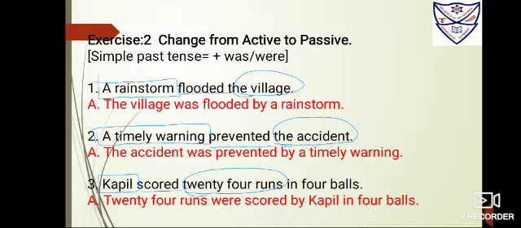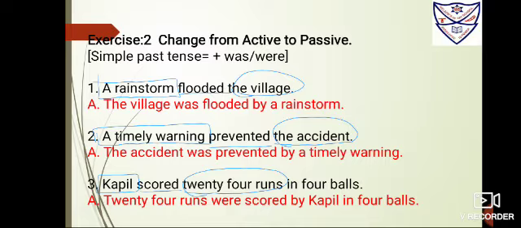Number 1: A rainstorm flooded the village. A rainstorm is the subject, so put a box. Flooded is the verb. The village is the object, so circle it. Step 2, bring the object ahead, the village. Step 3, use was or were with the third form of the verb. It is village, so I'll put was. The third form of the verb is already given, flood, flooded, flooded. Fourth step, by. Fifth step, a rainstorm at the last. So the answer is: The village was flooded by a rainstorm.